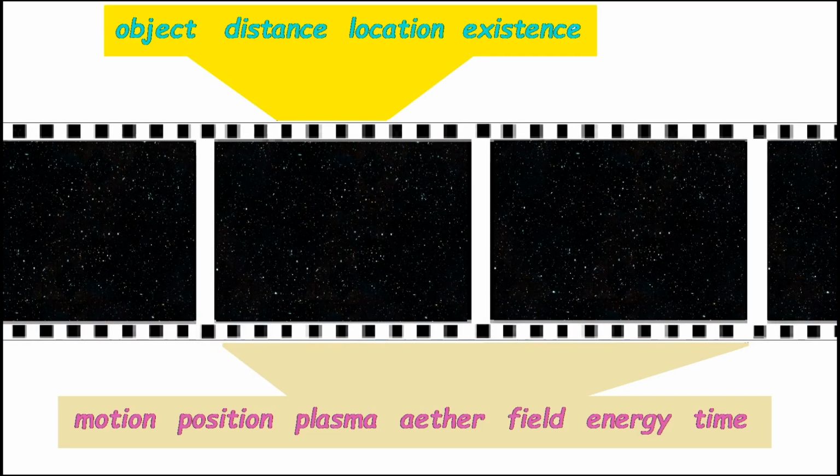Okay, so how do we get around all these things? How do we tackle these things? Well, we use my famous tool, the universal movie. Okay, here it is. What is this tool? Well, we look at the universe as single frames, as if God takes a snapshot frame by frame, of every location that every atom in the universe, every object in the universe has with respect to all others.